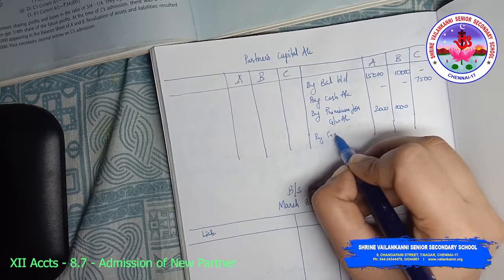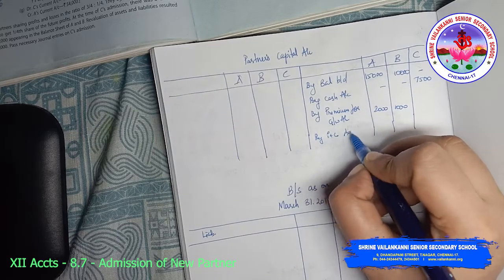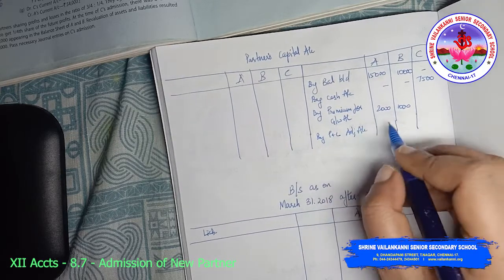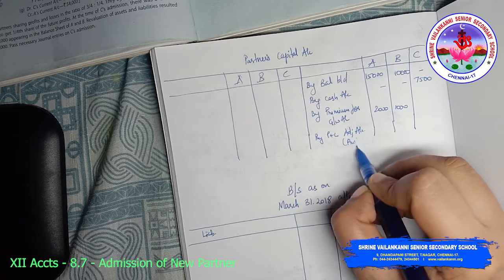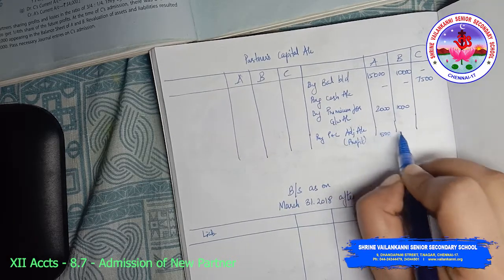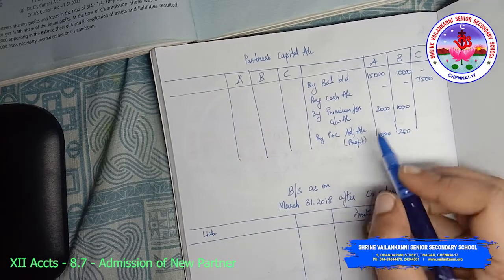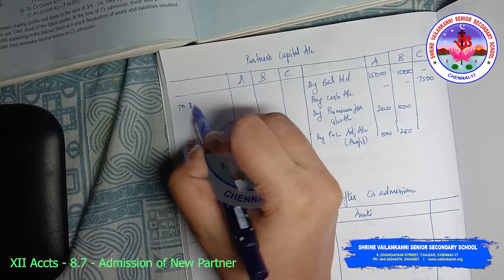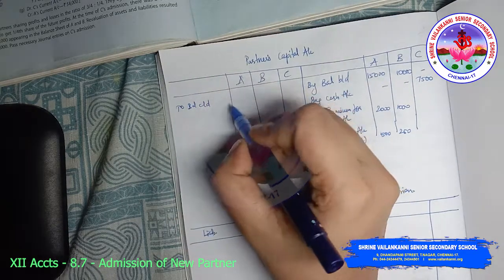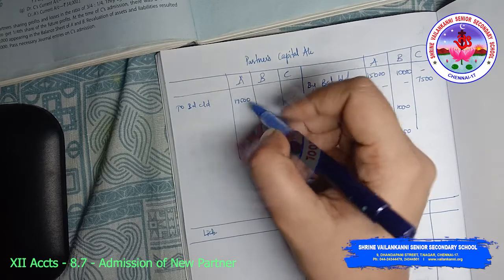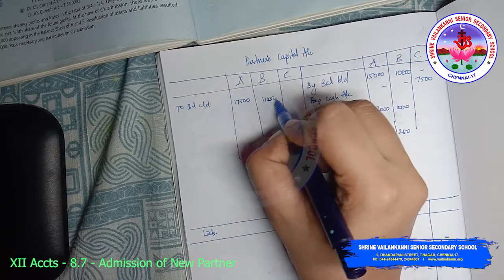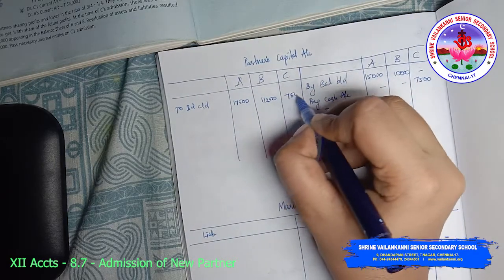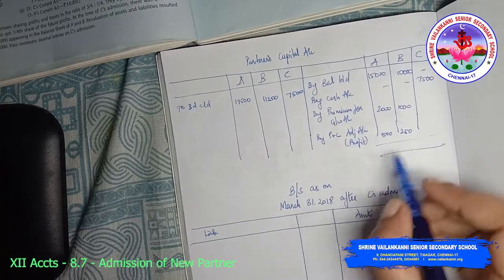By profit and loss adjustment account, that is profit, 500 and 250. To balance carried down, you have 17,500 and 11,250, 7,500. So the total of this.